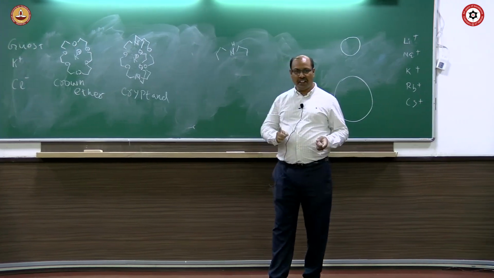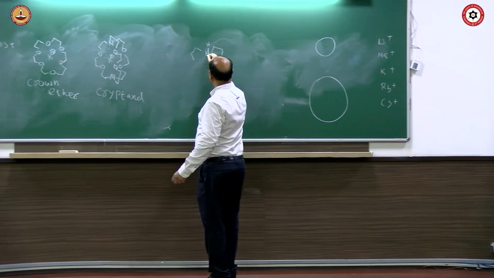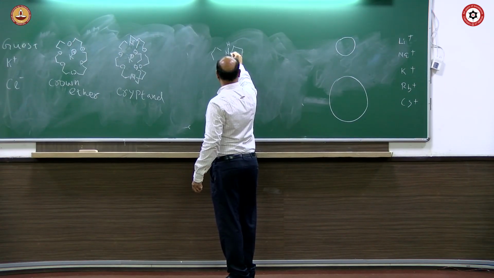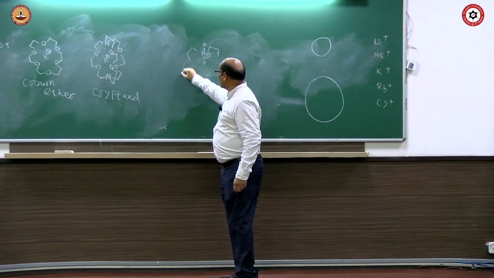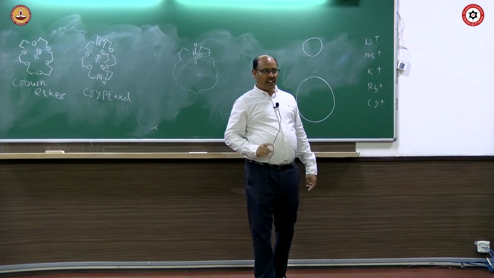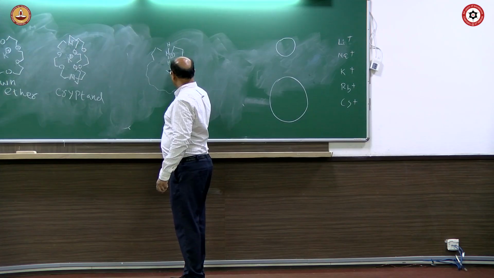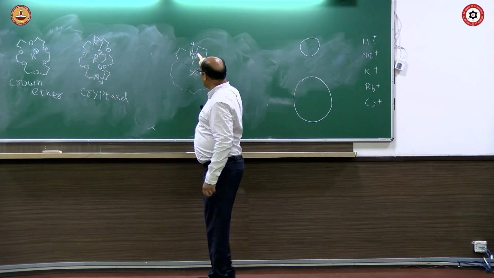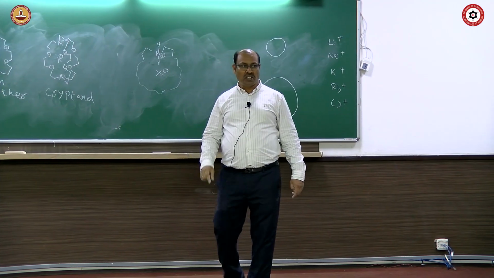Let's say we have an NH. If I protonate it, it becomes ammonium. Ammonium is cationic in nature. So if an anion comes here, then the interaction between this and this is electrostatic, plus charge, minus charge.